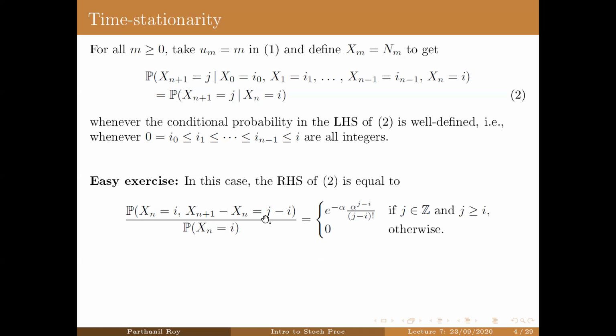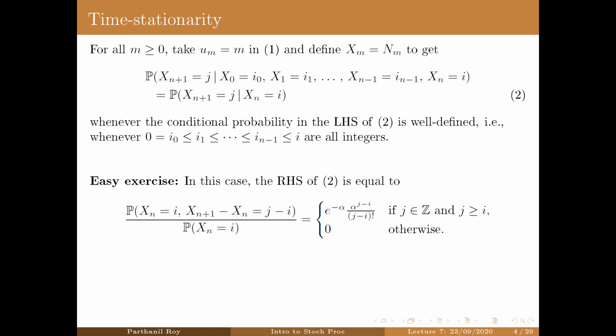It will be non-zero as long as j minus i is a non-negative integer. So as long as j is bigger than or equal to i and j is an integer, this would be equal to the Poisson probability of taking the value j minus i, and 0 otherwise. If j minus i is not a non-negative integer, then this is 0.